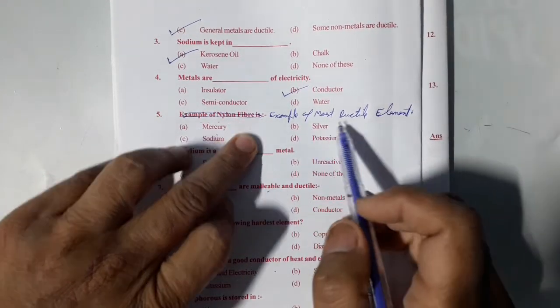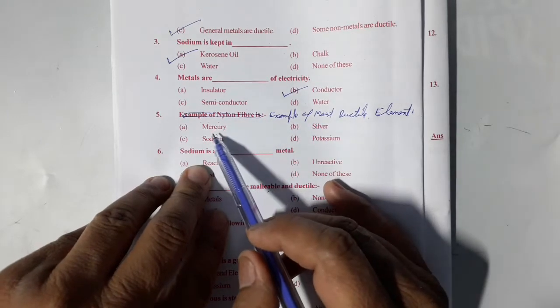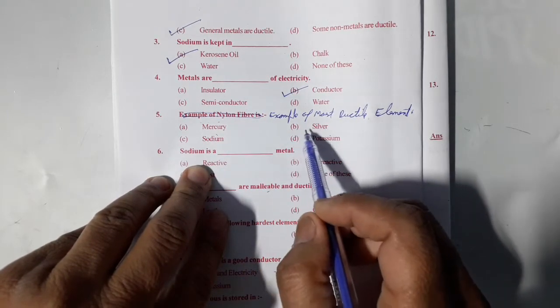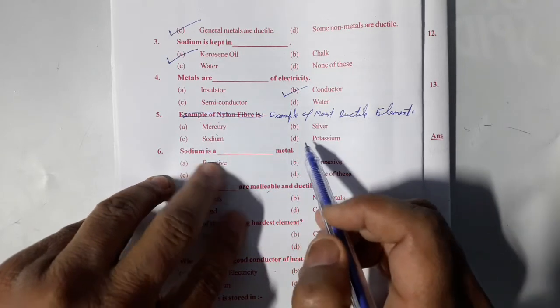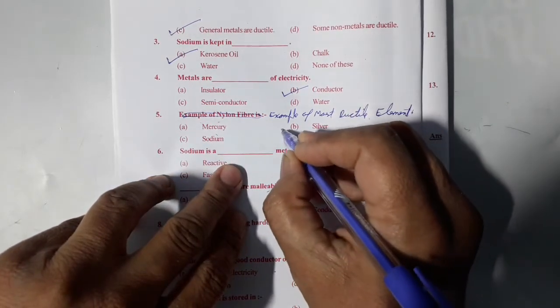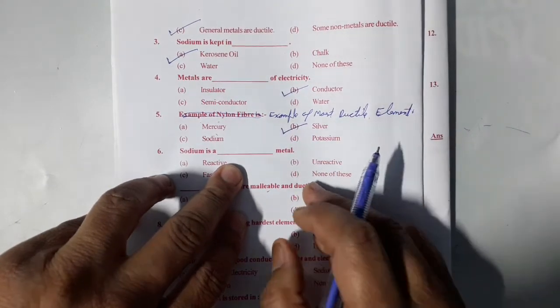Example of most ductile element is option A, mercury. Option B, silver. Option C, sodium. Or option D, potassium. So its correct option is option B, silver.